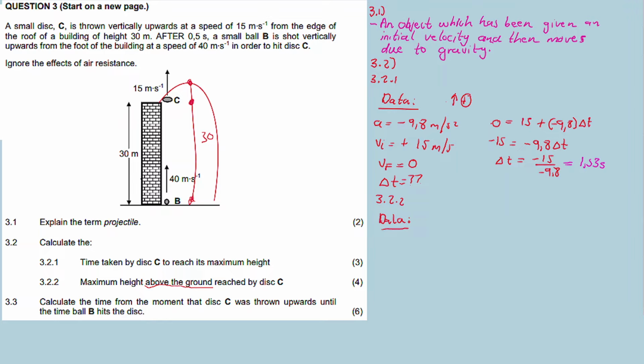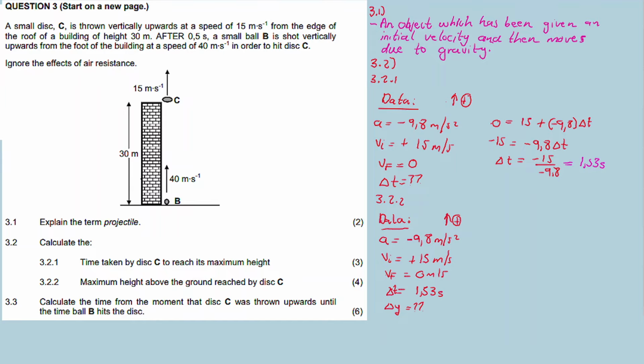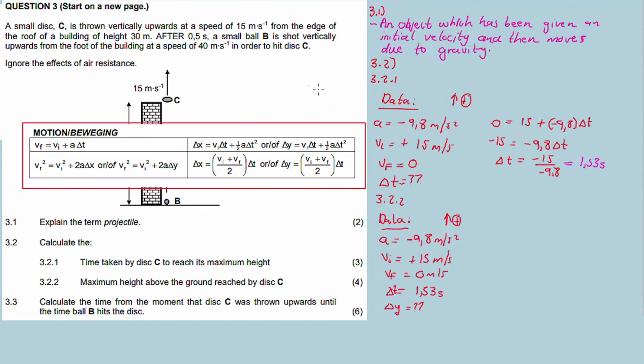So the data again, choosing up as positive: acceleration, initial velocity and final velocity. Now I have the time calculated earlier, and then delta y, which is the unknown. Again we consult our equations. I want delta y, so I look for formulas with delta y.